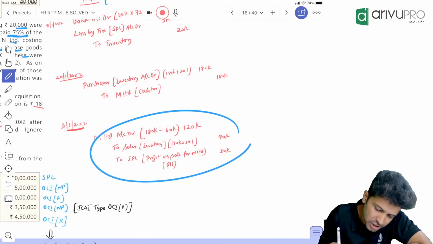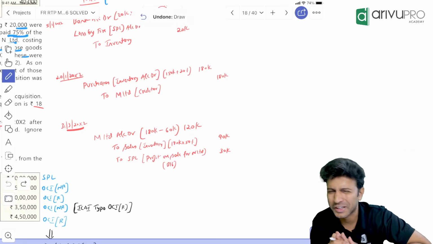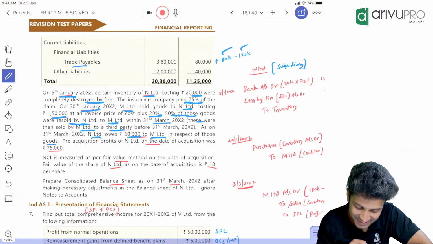The second adjustment is there, no entry. This is one of the highlights, you could say, of this particular question. Rest everything is false. Okay, next what is there?